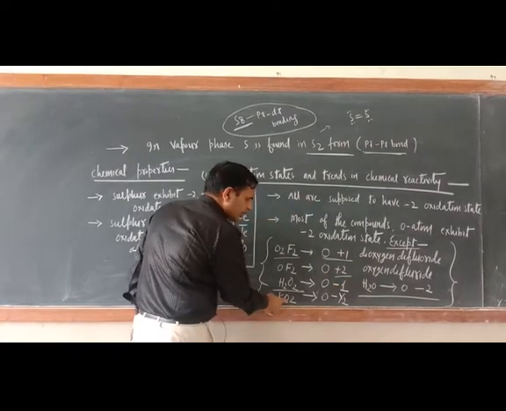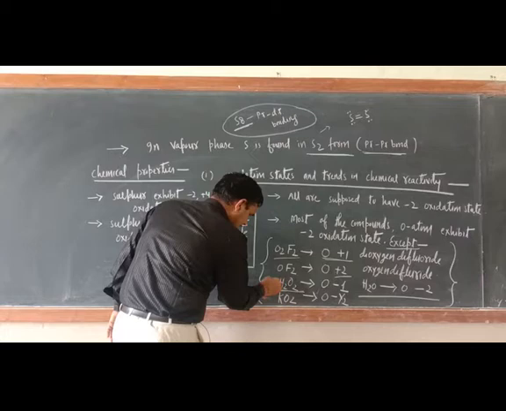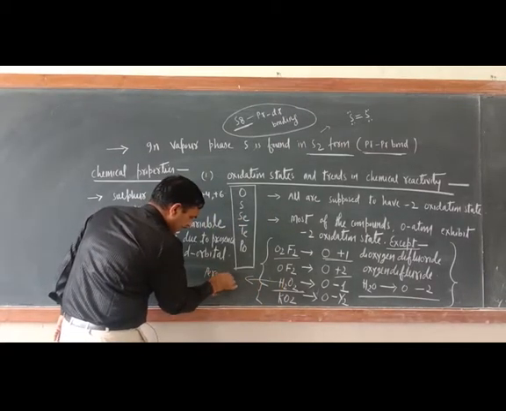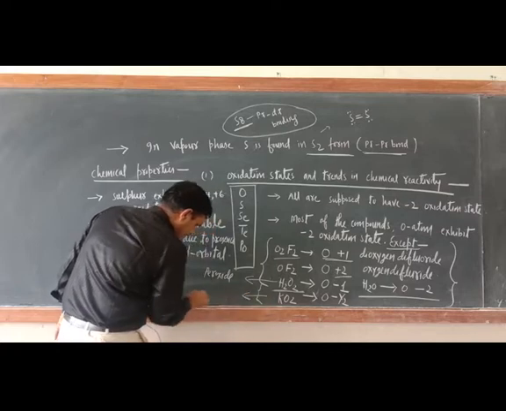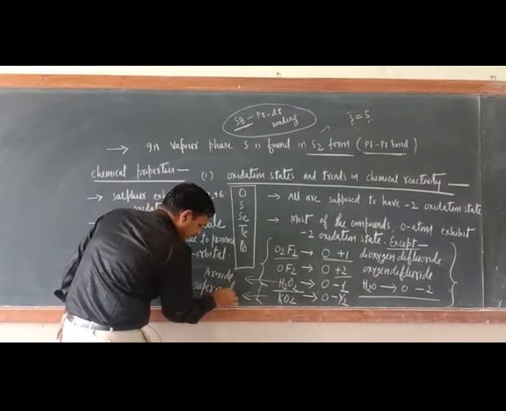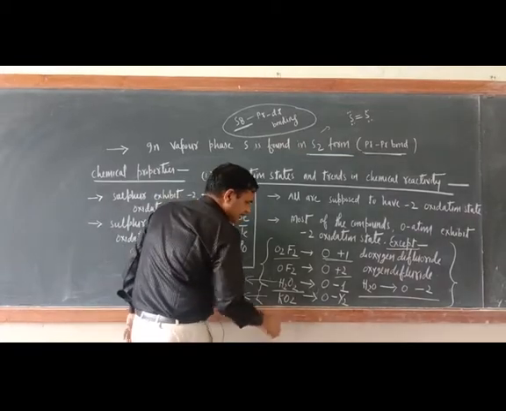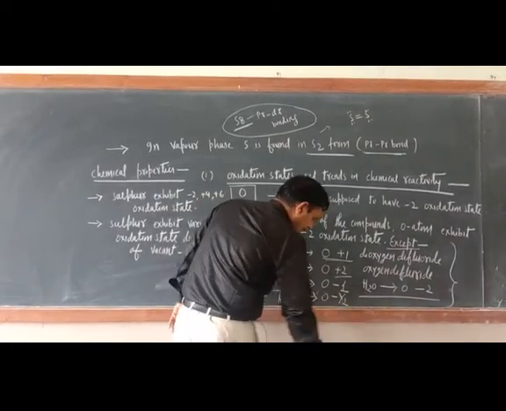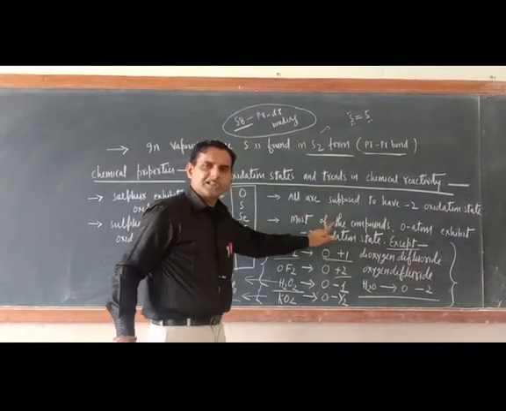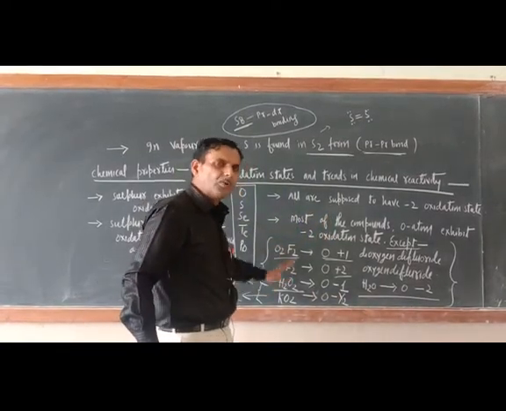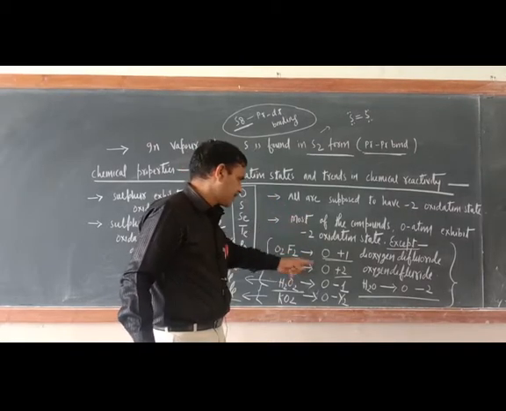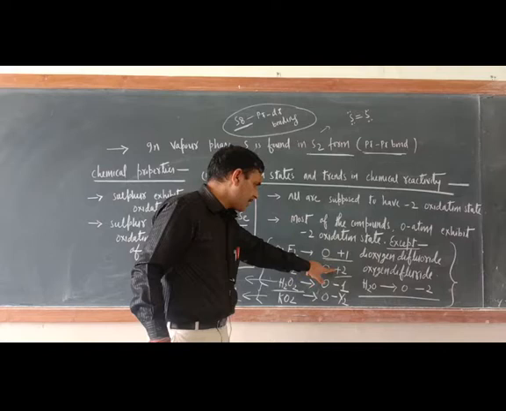This is KO2. This is superoxide. This is peroxide. In superoxide, oxygen oxidation state is -1/2. So in addition to the -2 oxidation state, in these compounds oxygen will exhibit other than -2 oxidation state, like here +1, here +2.